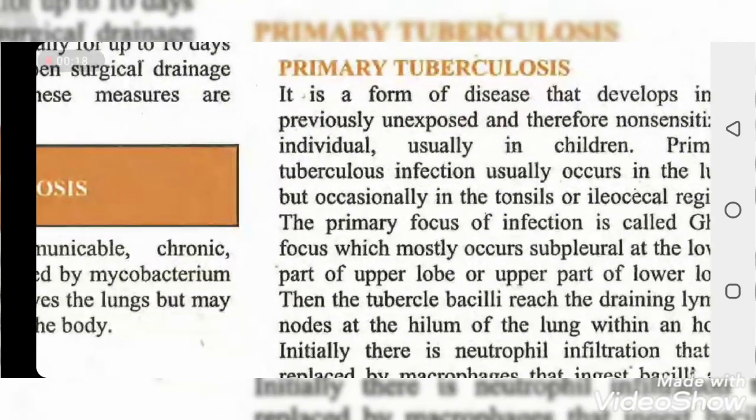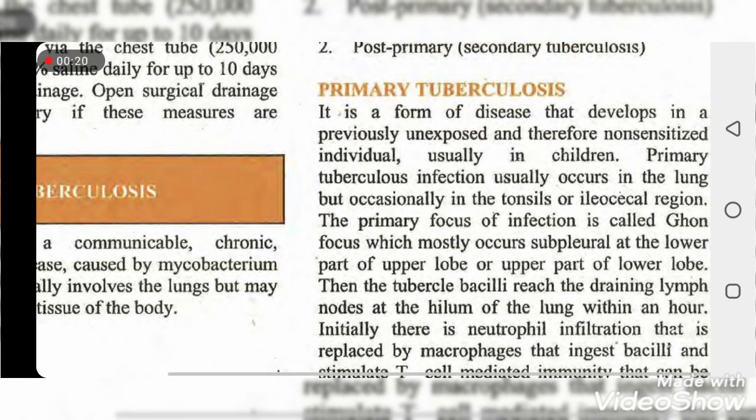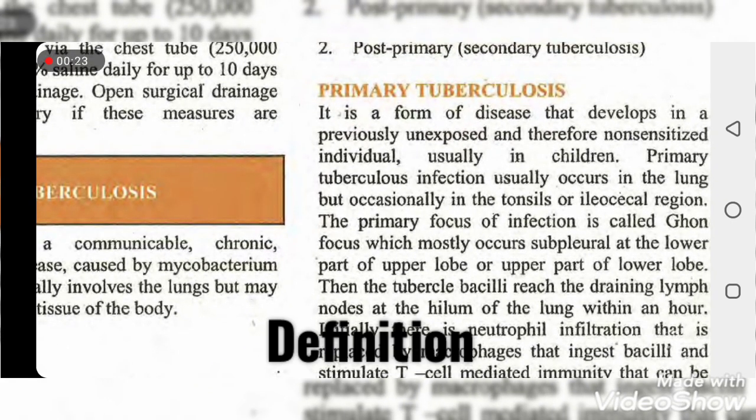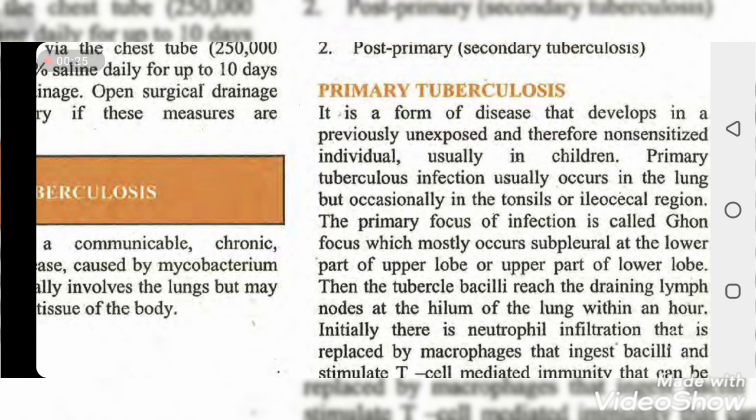Primary tuberculosis is a form of disease that develops in previously unexposed and therefore non-sensitized individuals, usually in children. It is a form of disease that develops mostly in previously unexposed, therefore non-sensitized individuals. It mostly occurs in children. So that's primary tuberculosis.